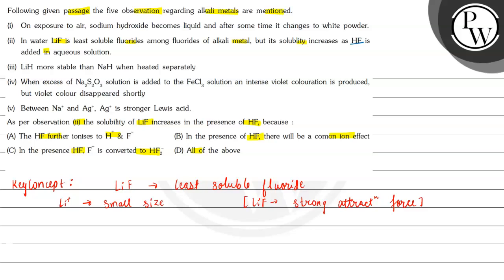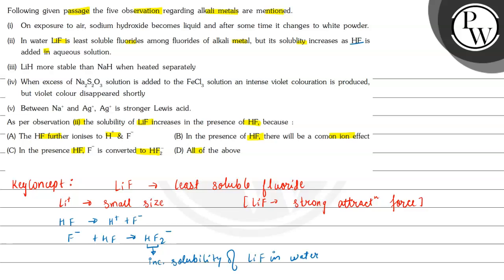So how does that work? Here HF can dissociate into H+ and F-. So F- in this case can react with HF and this will form HF2- ions. So this HF2- ion will allow the LiF to dissolve more in